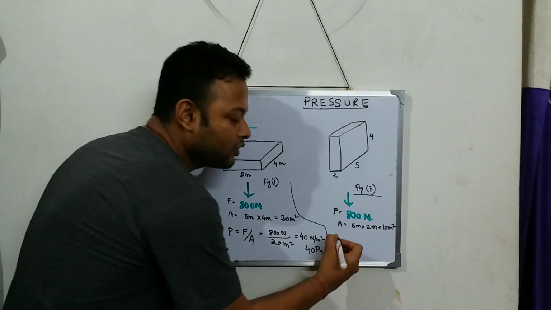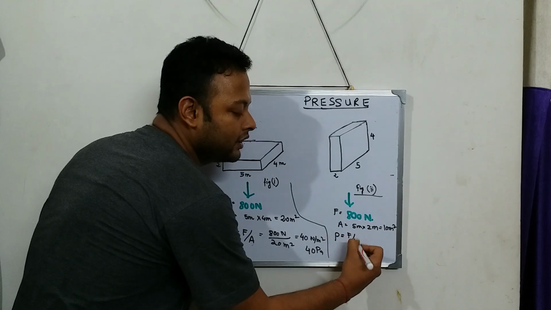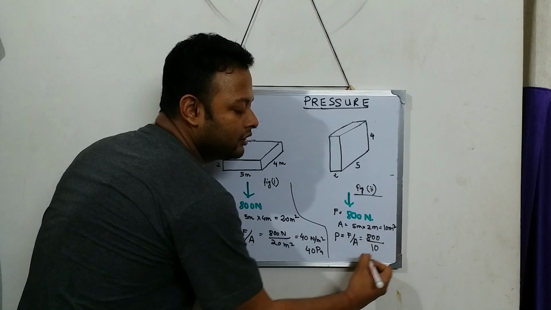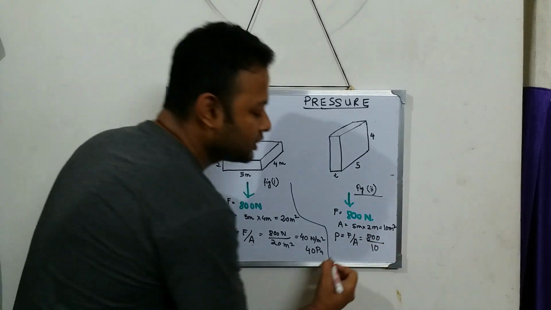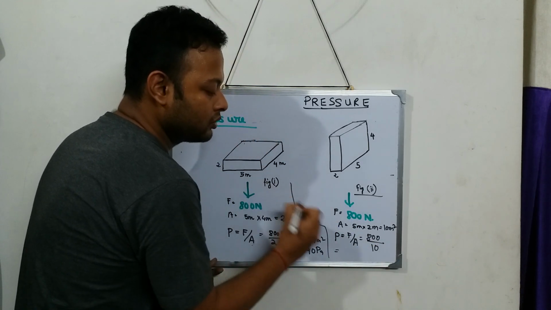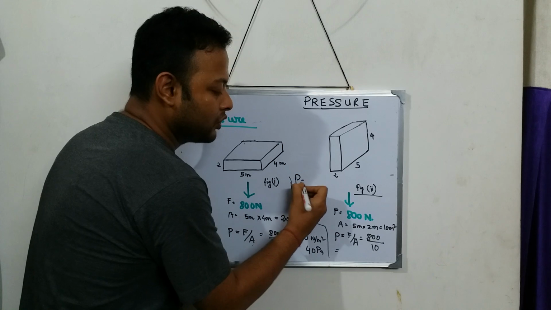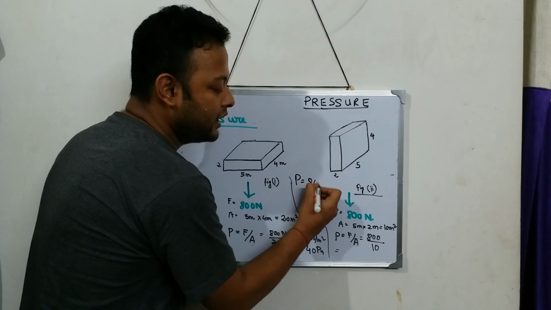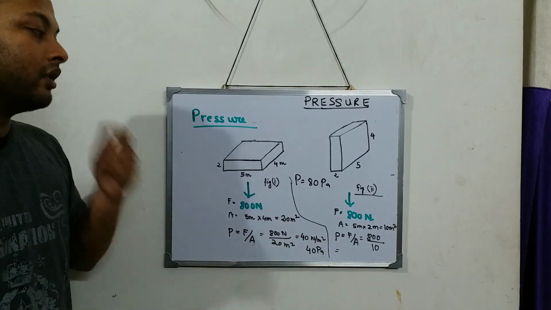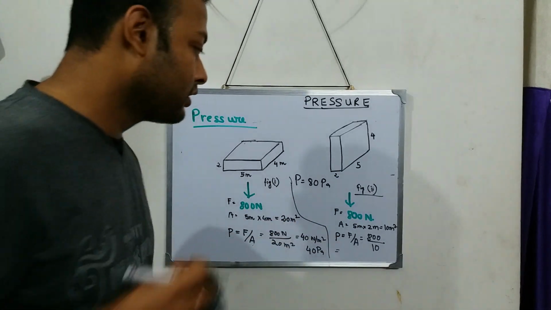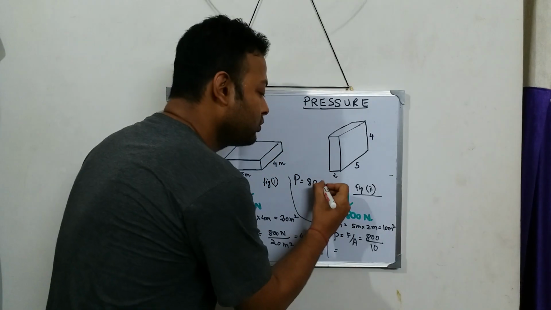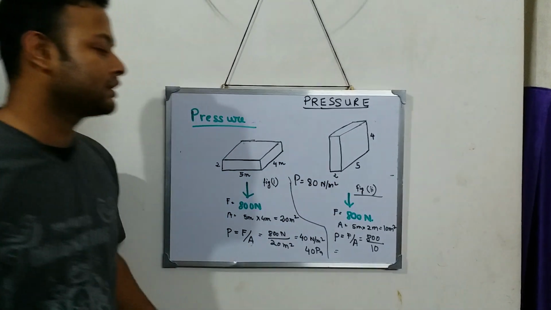So what is the pressure over here? Pressure is equal to force by area. So it will be 800 by 10, and 800 by 10 is how much? I am writing over here because there is no space. So my pressure ultimately becomes how much? Cancel 0, 80 Newton per meter square or 80 pascals.